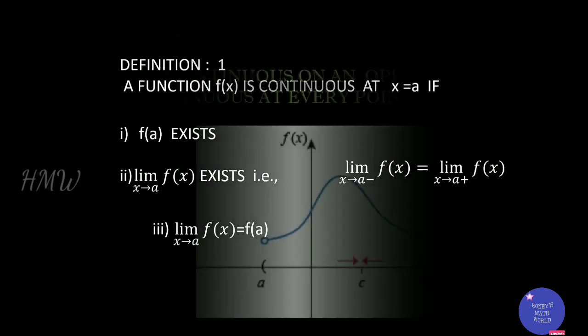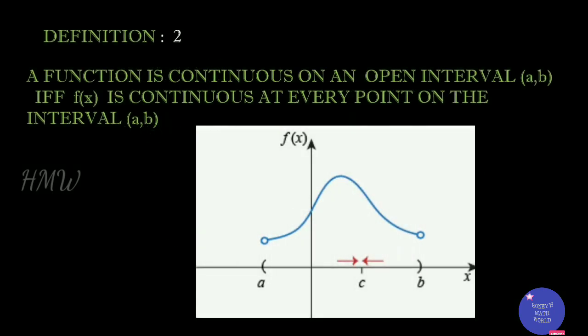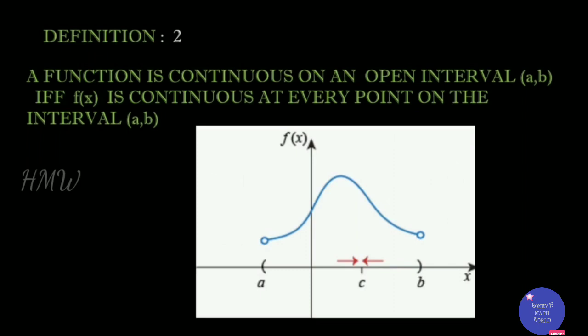Now, if an open interval is given, how will you check whether the function is continuous or not? The function is continuous if it is continuous at each and every point on the open interval (a, b). Excluding a and b, the function should be continuous everywhere.